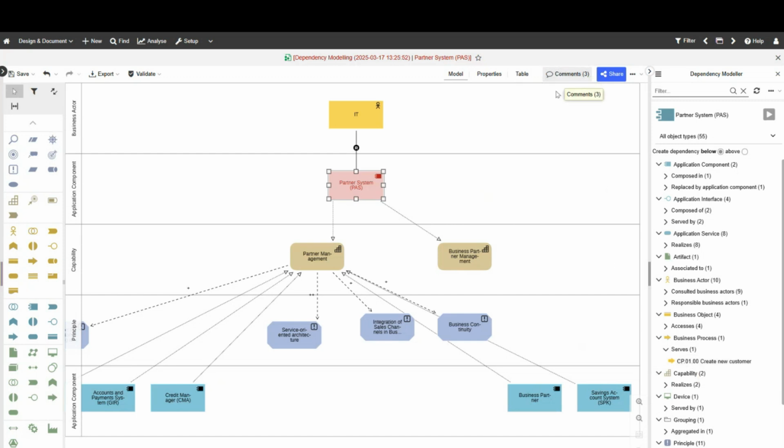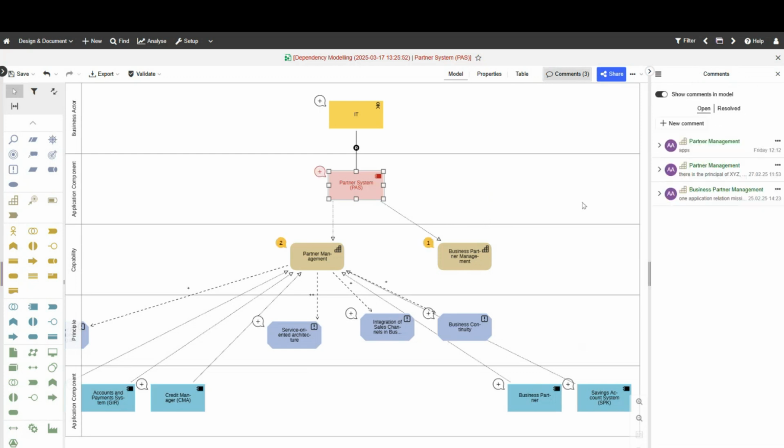You can click on the comments. When you click on the comments, it will open up these little bubbles. So you can define comments or to-dos or tasks to people. So if I'm looking at this one here and drilling down, I may be a process owner or a business-related stakeholder, and I'm seeing that I have a process in place where I know I'm using partner system, but it's not defined here. I don't see it. Then you can go in and click on the little bubble and say my process XYZ is not connected. So maybe this is a way to also let people know. In this case, I'm letting the owner, the asset owner of the application, know by clicking this.